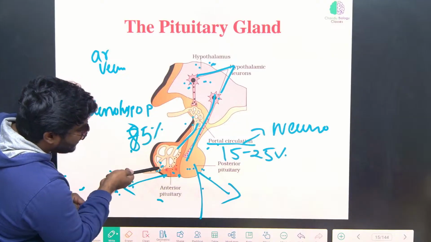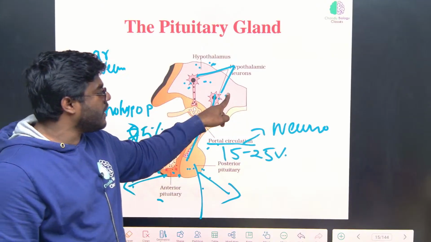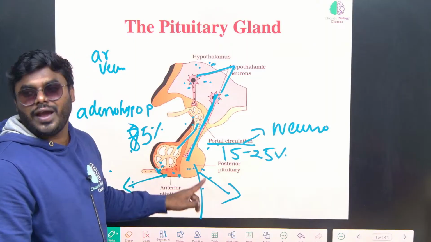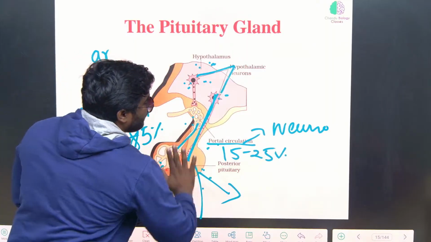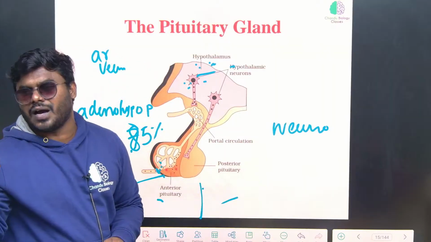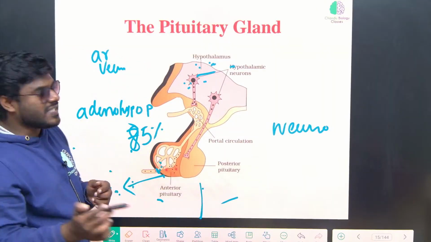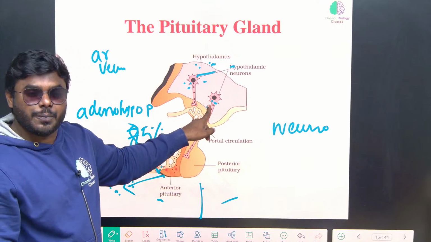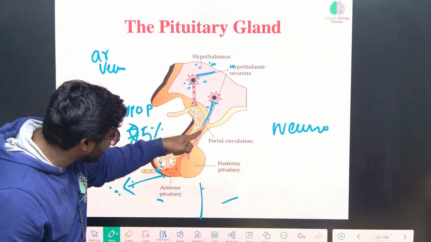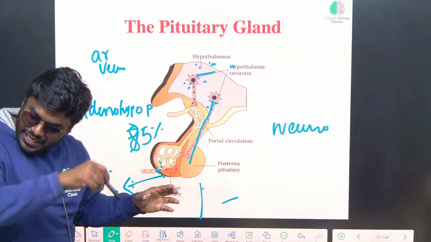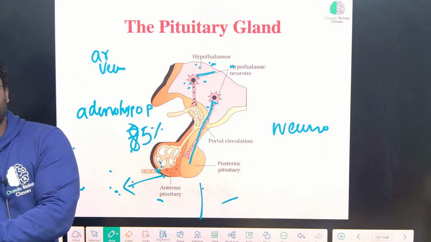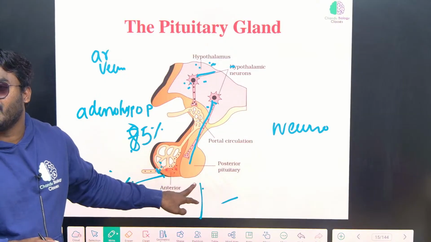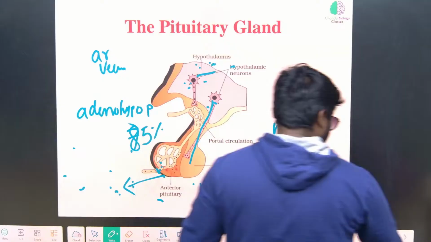Neuron is not directly connected to the anterior pituitary, but posterior pituitary is directly connected to the hypothalamus. Why? Because posterior pituitary won't synthesize even a single hormone. Who is synthesizing the hormones? Neurosecretory cells of the hypothalamus, and they release the hormones directly into the posterior pituitary. It will store it and release it. Best examples are oxytocin and antidiuretic hormone. We'll discuss that elaborately.